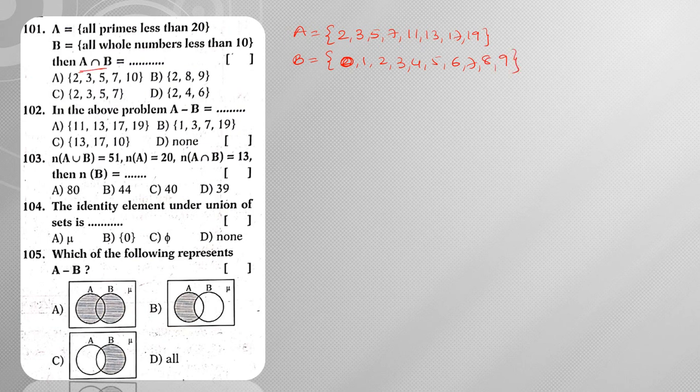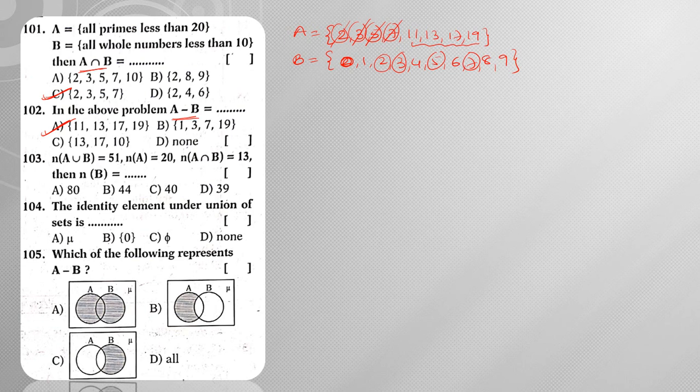Now what is he asking? A intersection B. What are the common elements? 2, 3, 5, 7 are the common elements. Hence the answer is the set of 2, 3, 5, 7. In the above problem, if you ask about A minus B, then we need to cancel out these common elements, and whatever is left over will be my answer. So 11, 13, 17 and 19.